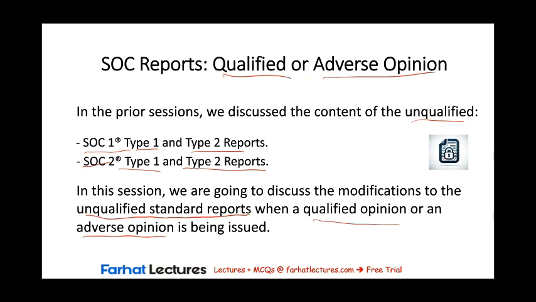Therefore, it is very important to watch the previous sessions and make sure you are familiar with the content of the unqualified standard reports, because in this session, we're only going to show you the modifications, which are slight modifications, and we're not going to cover in detail the content of those reports.